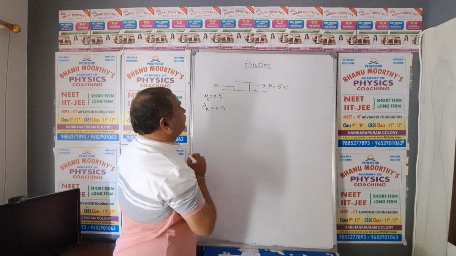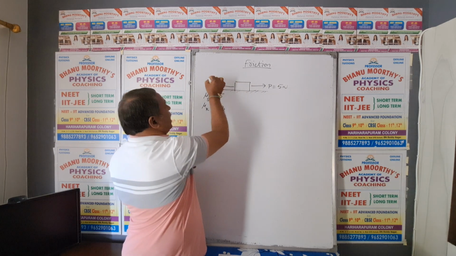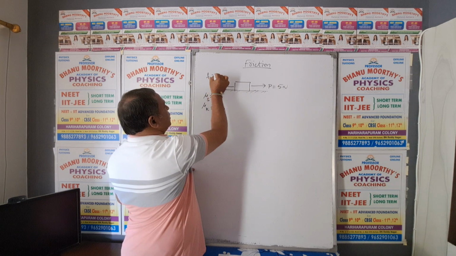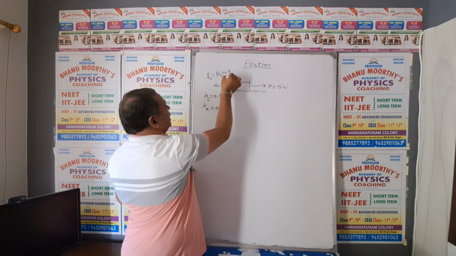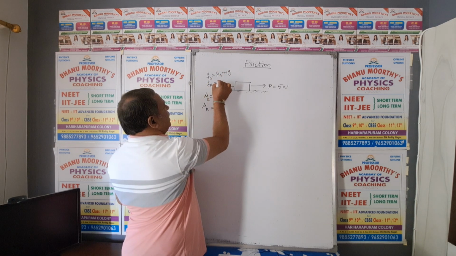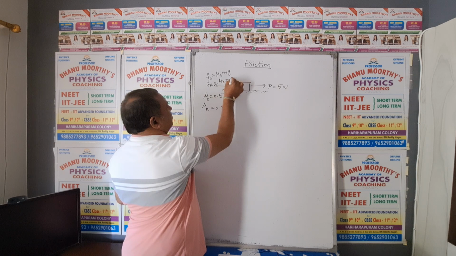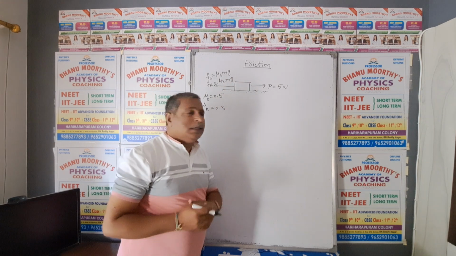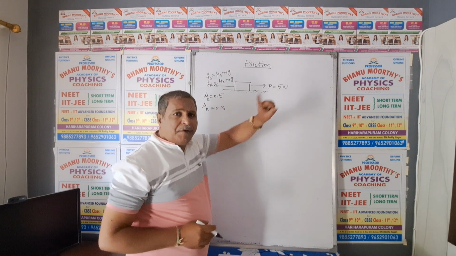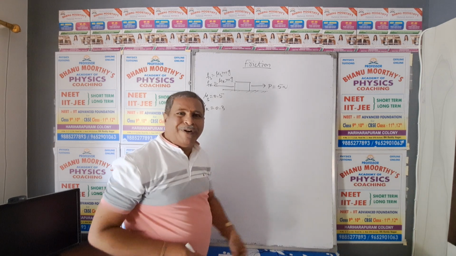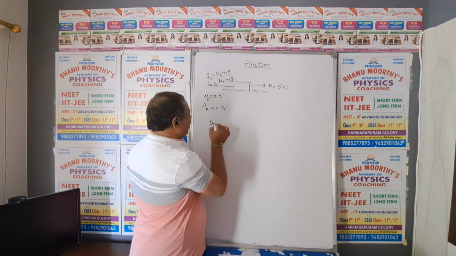And this is the static frictional force, you can calculate, mu s mg. Kinetic frictional force you can calculate, mu k mg. The question is, if the pulling force is 5 Newton, what is the frictional force? Question number 1.